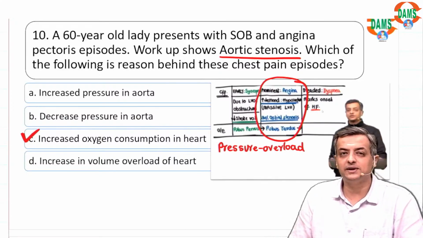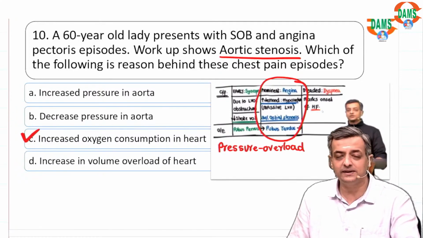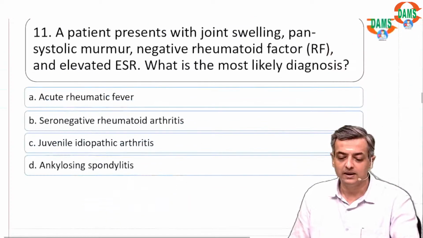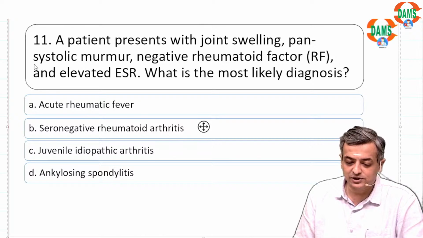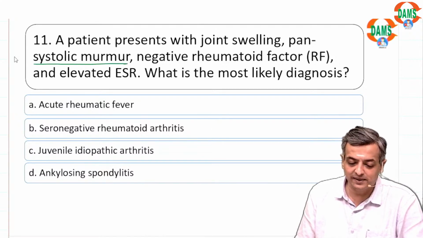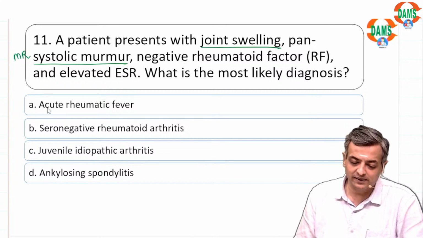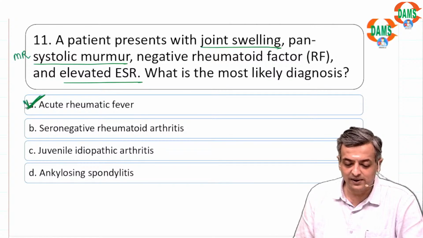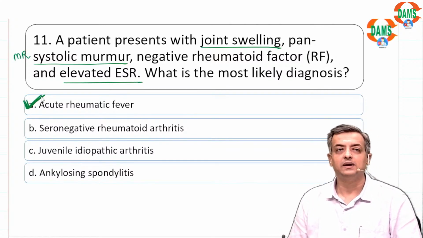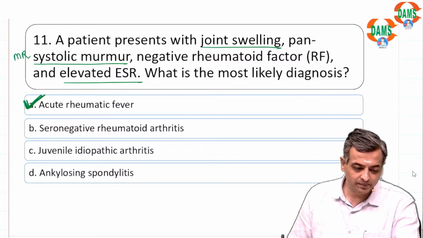That's why the patient has a risk of developing angina in aortic stenosis. A patient presents with joint pain and a pansystolic murmur, that is mitral regurgitation, with negative rheumatic factor and elevated ESR. Clearly, it was a case of acute rheumatic fever.